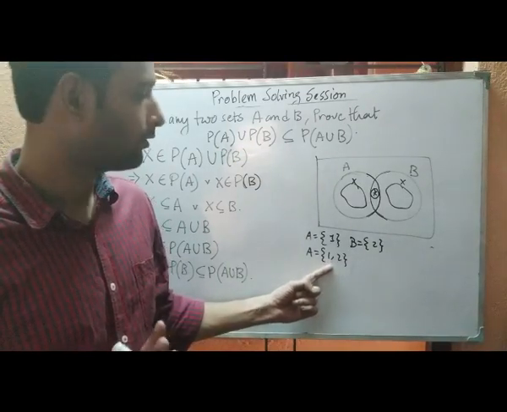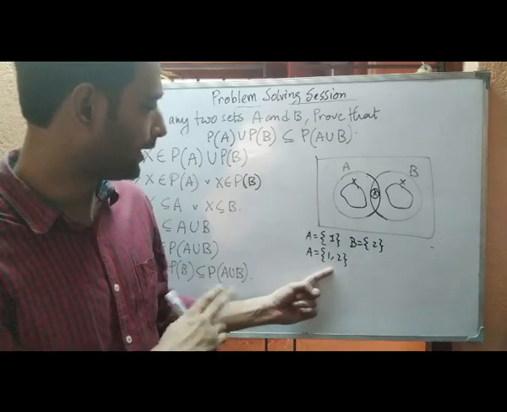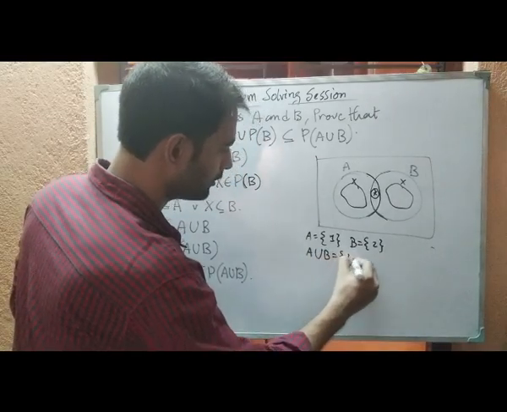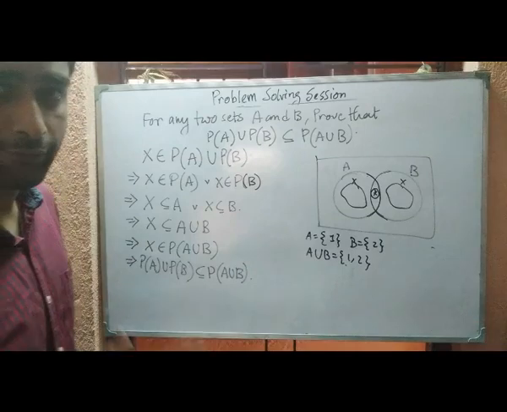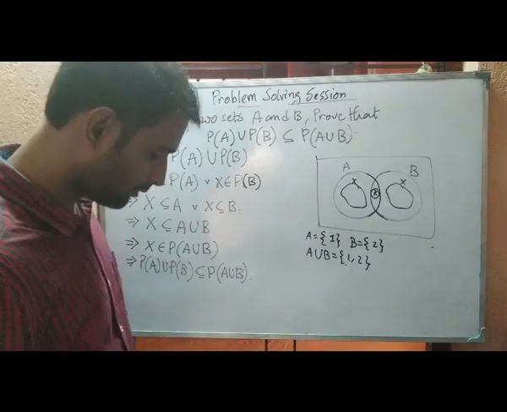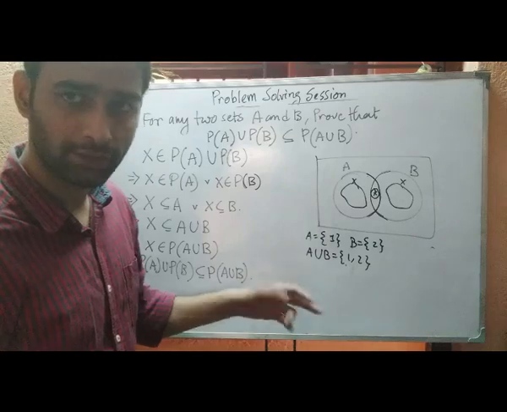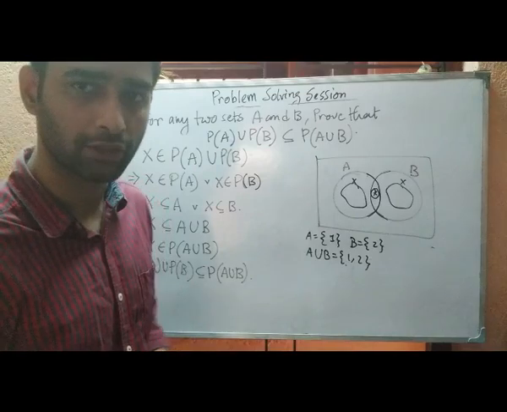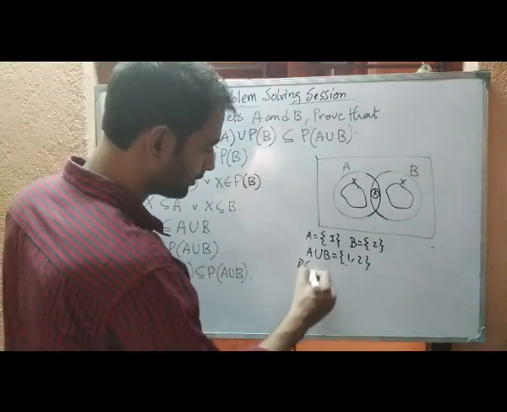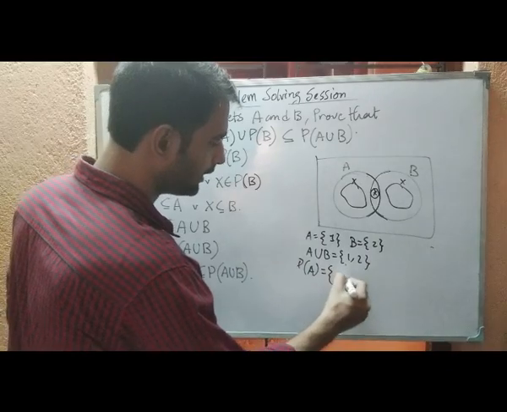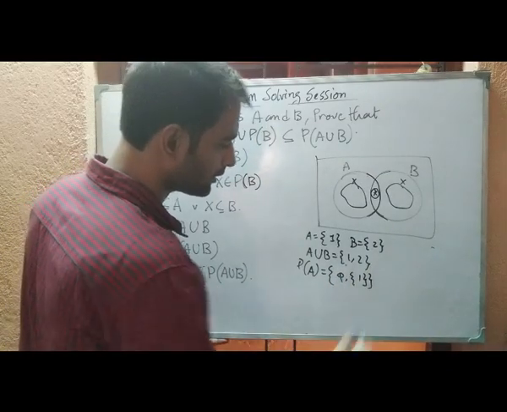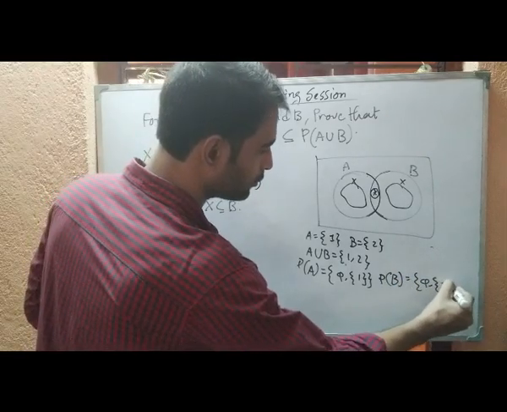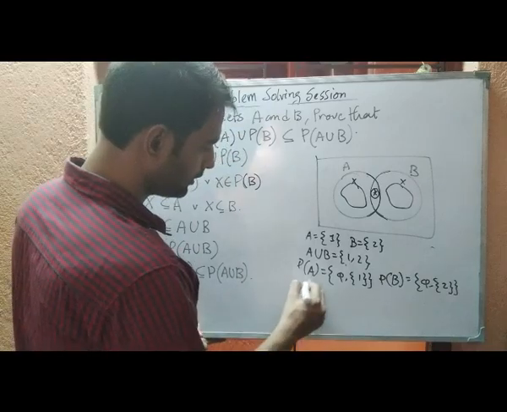But A union B has 2 elements, so in the power set of A union B, we will have 4 elements. So usually the power set of A union B contains more elements than the combined subsets of power set of A and power set of B. So see the scenario. P of A becomes phi and 1, 2 elements. P of B becomes phi and 2, again 2 elements.